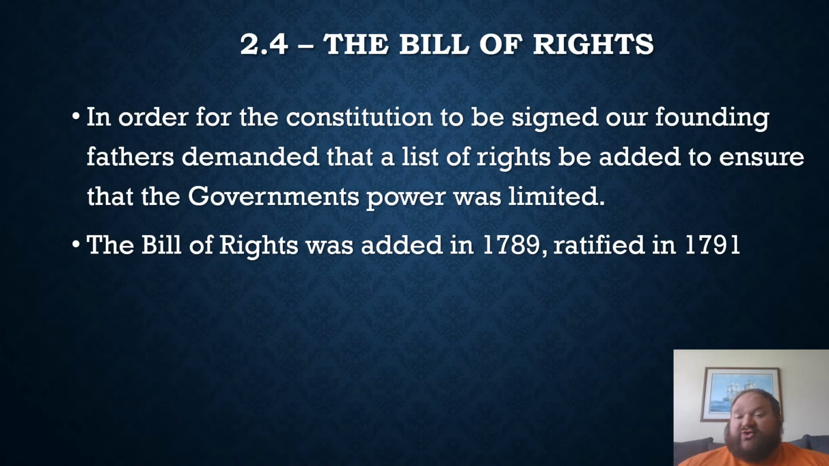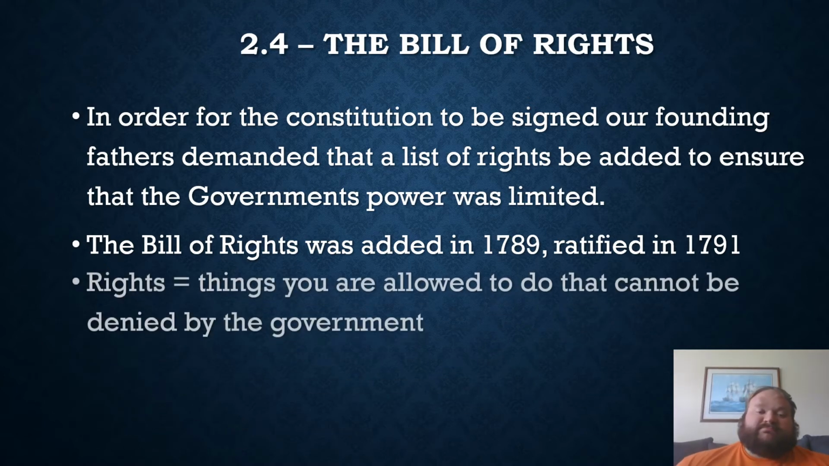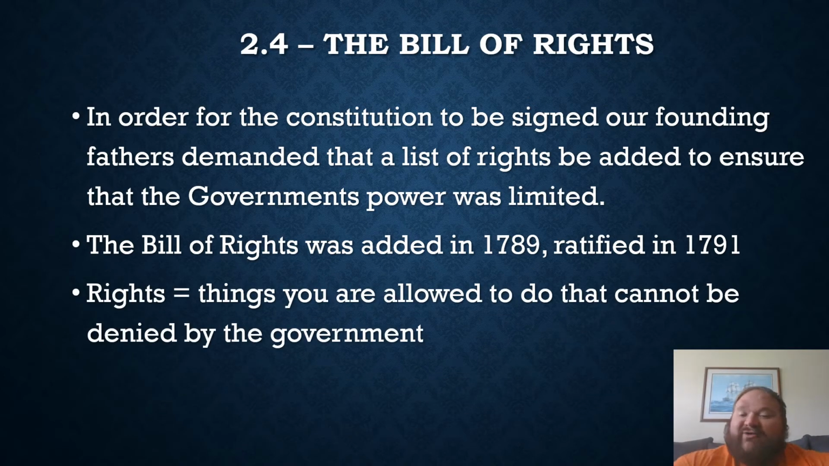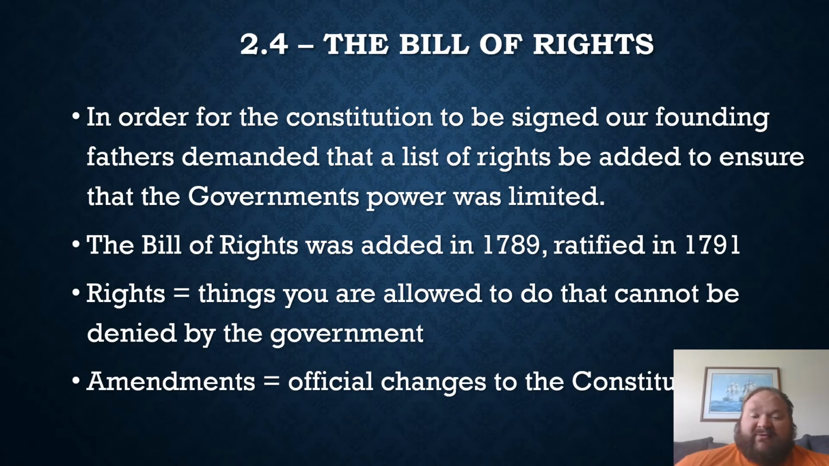In order for the Constitution to be signed, our founding fathers demanded that a list of rights be added to ensure that the government's power was limited. So they made sure that the Bill of Rights was added, and it was there for you, to protect you from our government. And rights are the things that you are allowed to do that cannot be denied by the government. All right, so to give you an example, we'll go into our next area. An amendment is an official change to the Constitution.